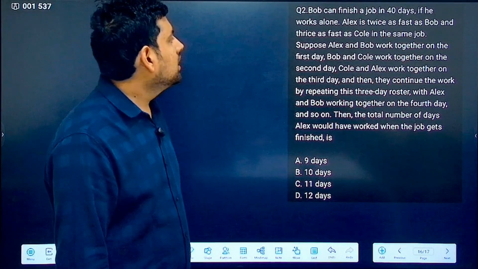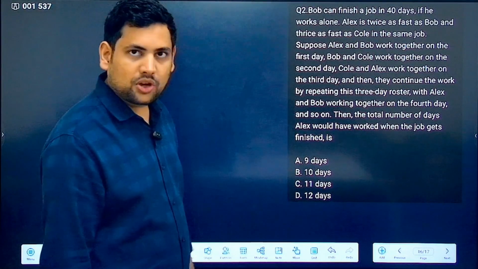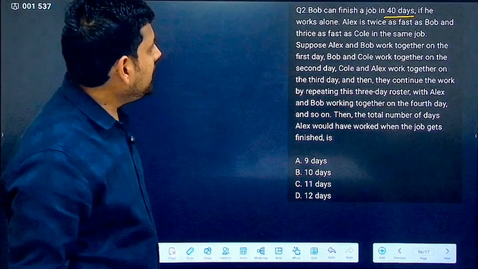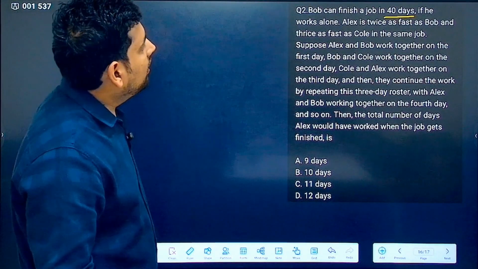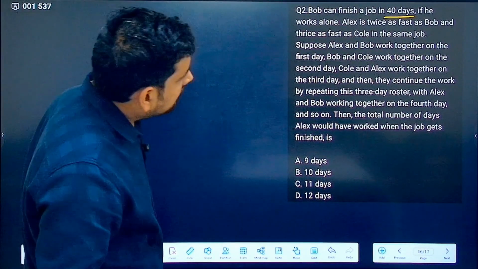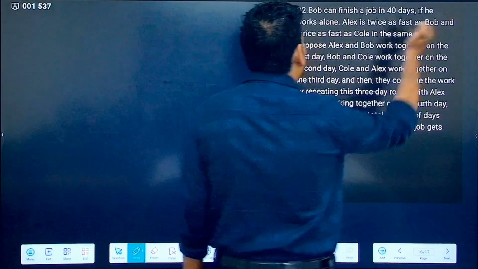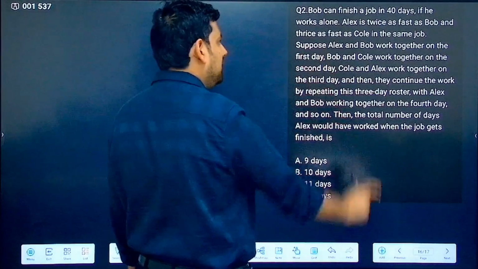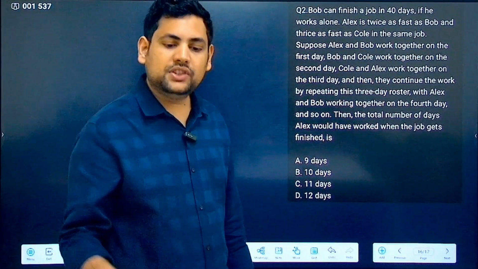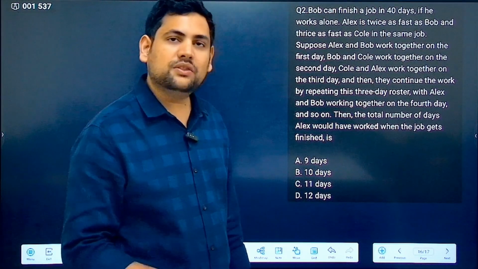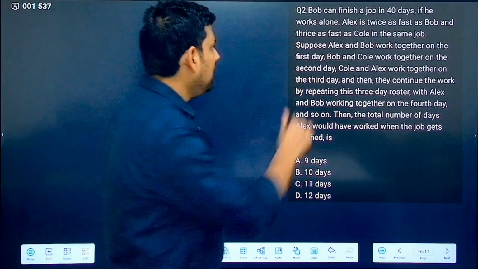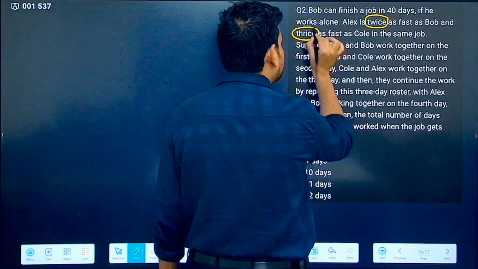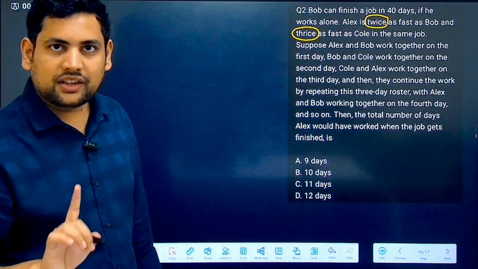Okay. Now, it says Bob can finish a job in 40 days if he works alone. Alex is twice as fast as Bob and thrice as fast as Cole in the same job. Now, always remember, if you are given efficiencies of two other people in terms of one person, just take the LCM. So Alex is twice as fast as Bob and thrice as fast as Cole. Correct? This is what Alex is.